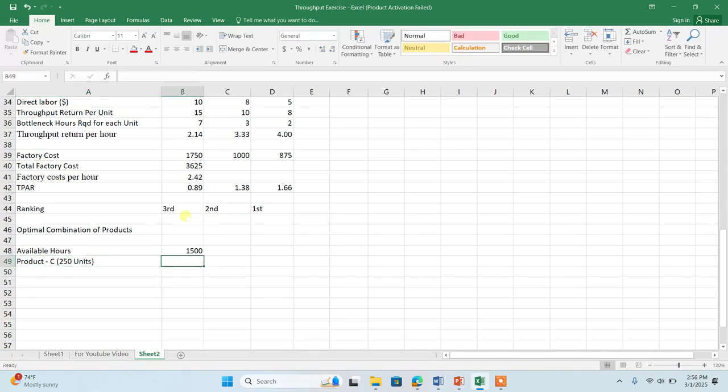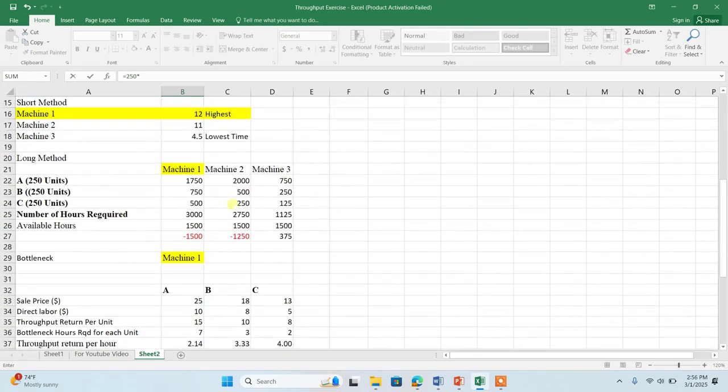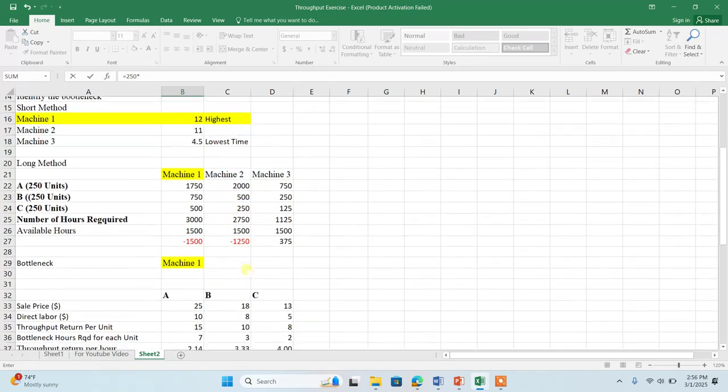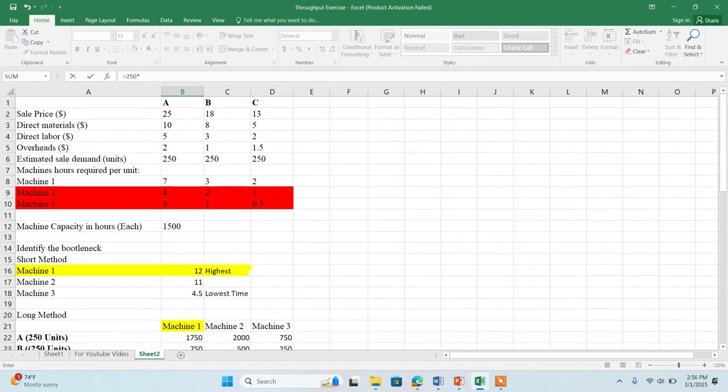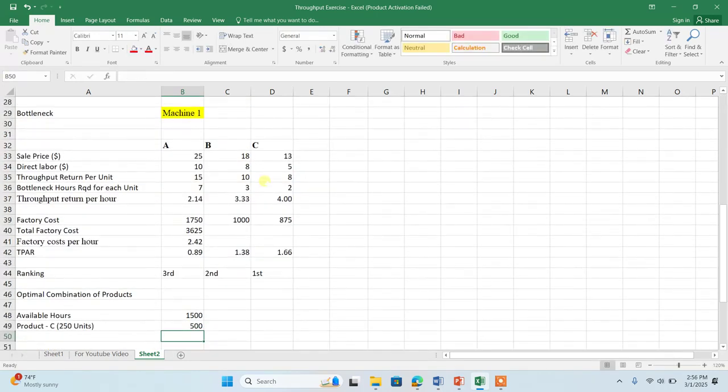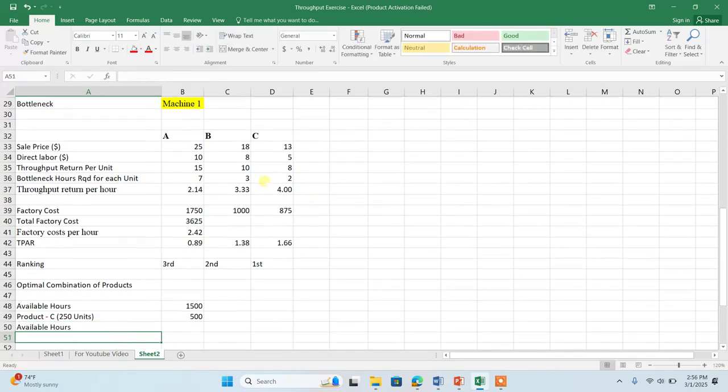How many hours are required to produce 250 units of product C? To produce one unit of product C, machine A requires 2 hours. I'm only considering the bottleneck hours, which is machine A. So 1 unit requires 2 hours, and 250 units require 500 hours. Now, what are the available hours?